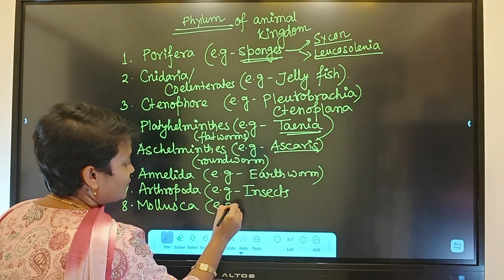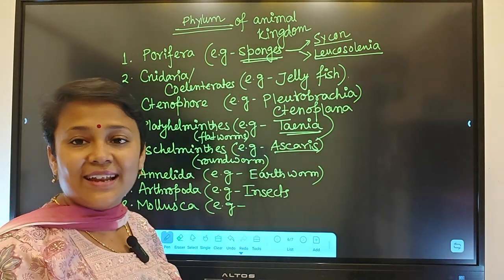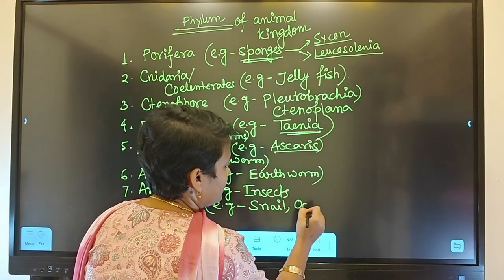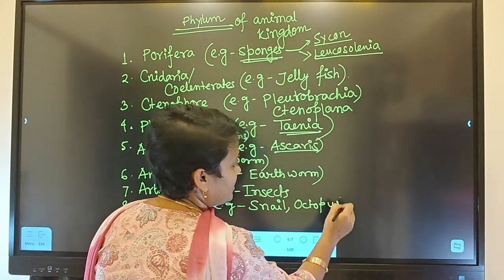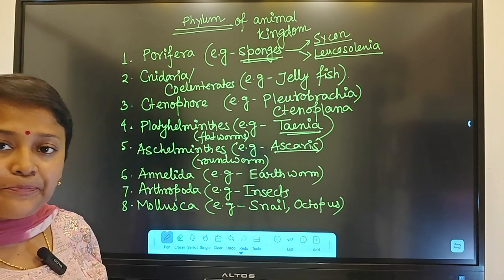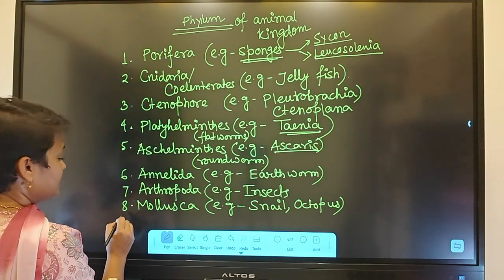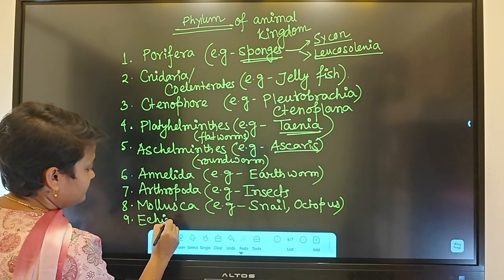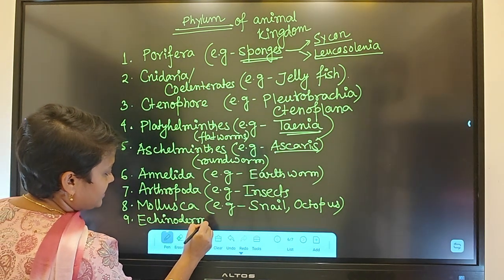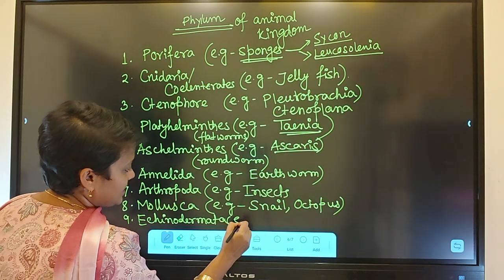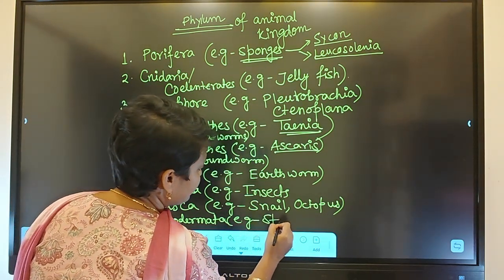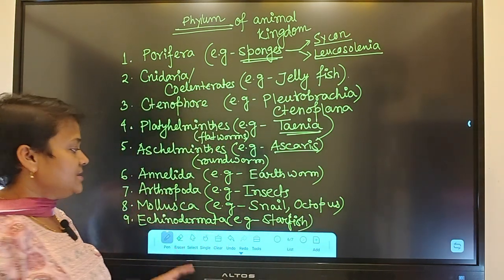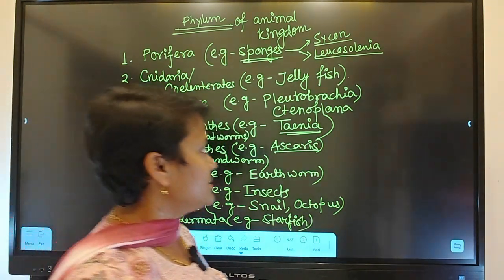Annelida, arthropoda. Coming to mollusca. We all know about snail, right? So examples: snail, octopus, squid, they all are examples. Annelida, arthropoda, mollusca, echinodermata. Example, we all know about starfish. This is the example of echinodermata.